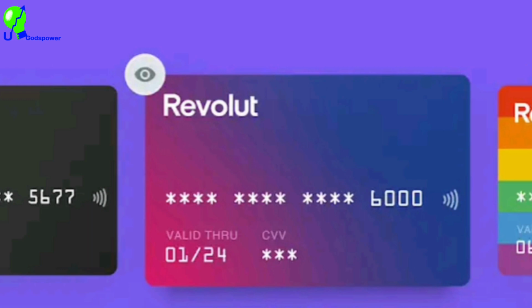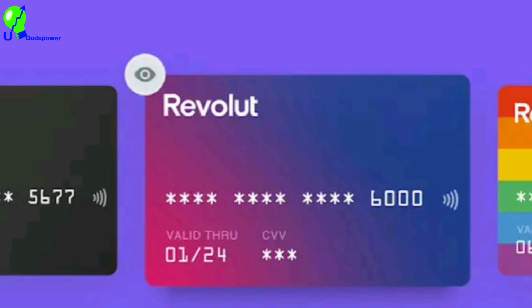I don't want to continue giving details, so let us go and register on Revolut. That is the first review I want us to go through. Before you register, I want you to still pay attention to everything that I'm saying, so that you know some things that I'm saying. You can follow according to your demand or according to what you are looking for about this website or application, which is called Revolut.